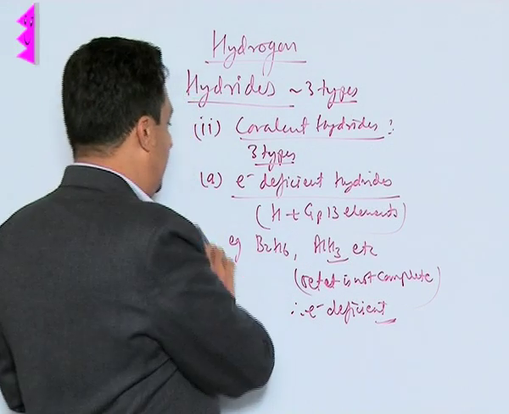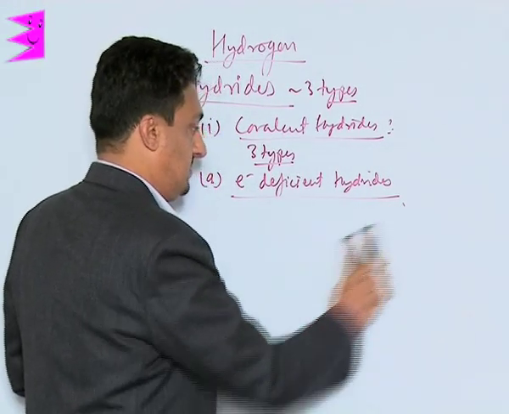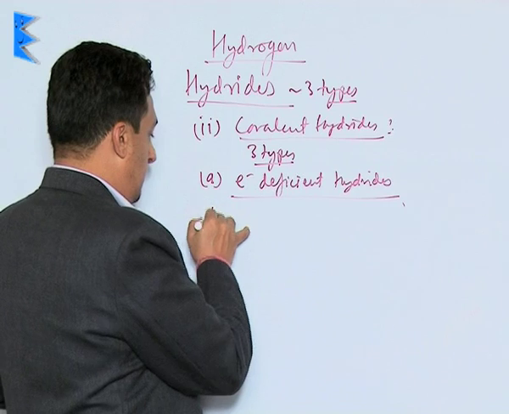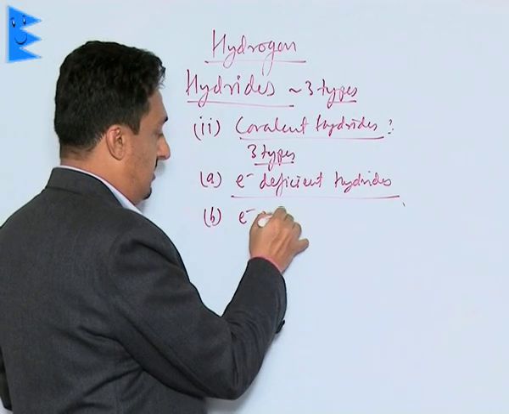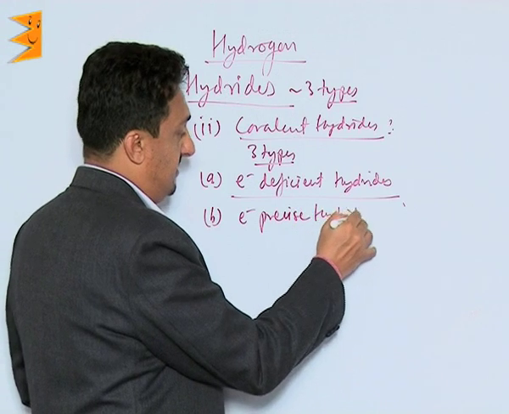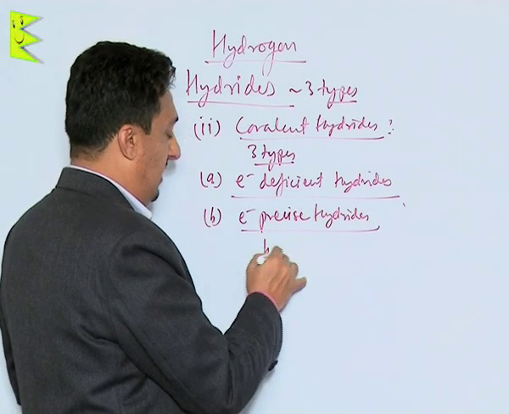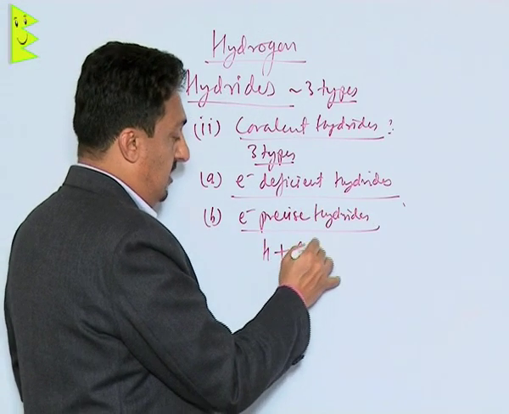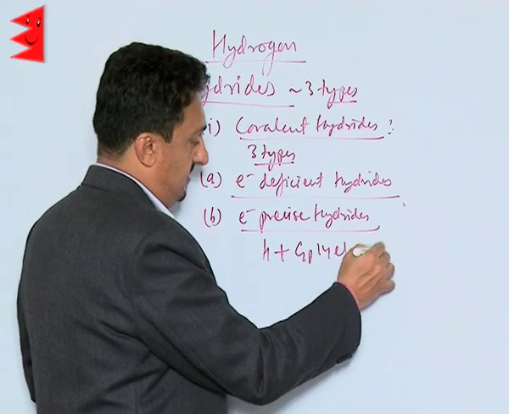Now the second category is electron precise hydrides. They are the ones which hydrogen forms with group 14 elements.